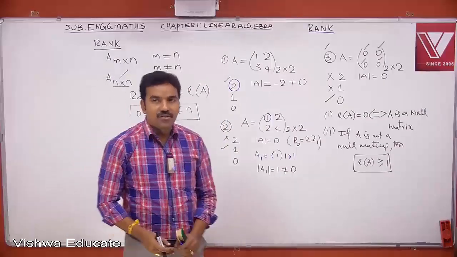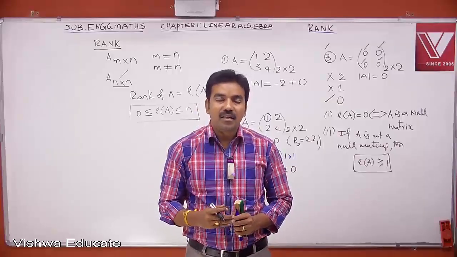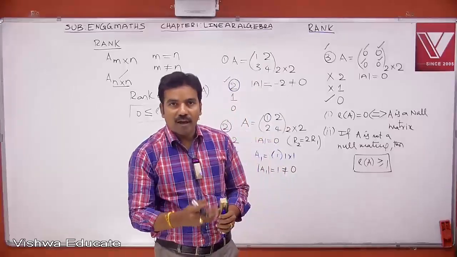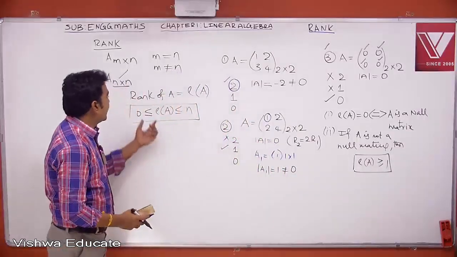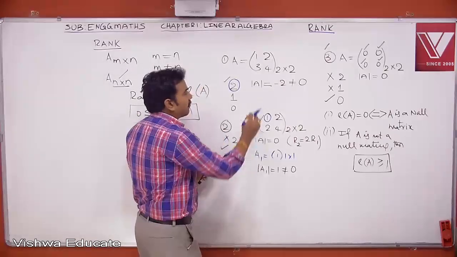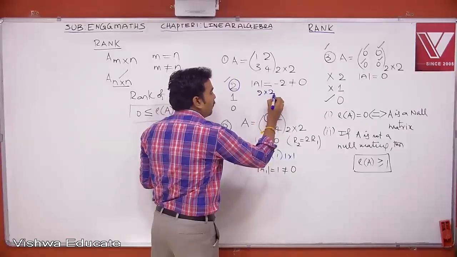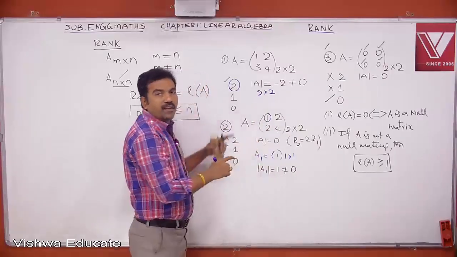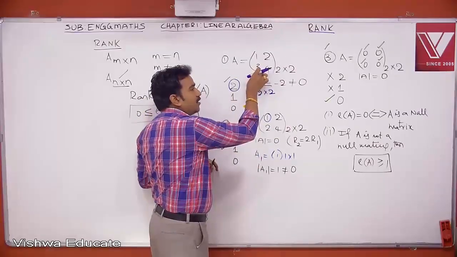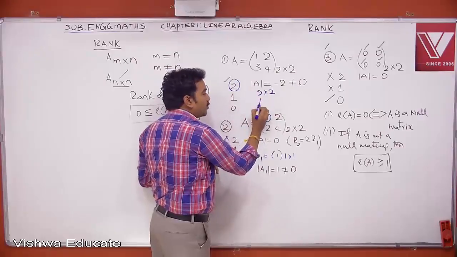Now, from all these examples, we can conclude how to find the rank of a matrix, and even we can say what is the definition of the rank of a matrix. Now come back to all these examples. In the very first example, let us start with 2 different dimensions. Now this is a 2 by 2 matrix. So one possible dimension of its submatrix is 2 by 2. We know that every matrix is a submatrix of the original matrix. So what is the 2 by 2 submatrix of this? That is itself. So what is its dimension? 2 by 2. What is the next possible dimension?